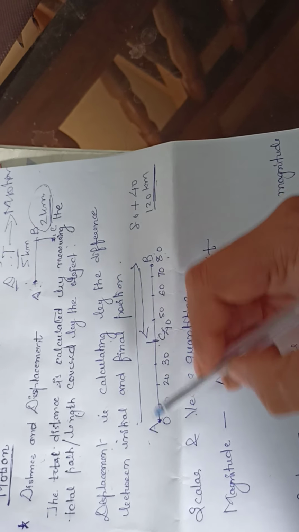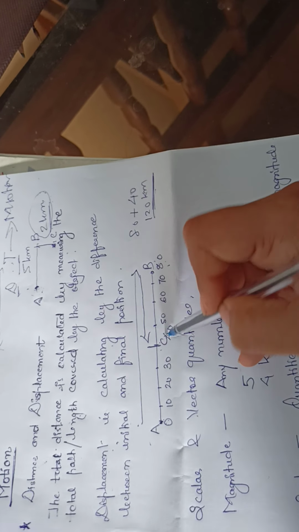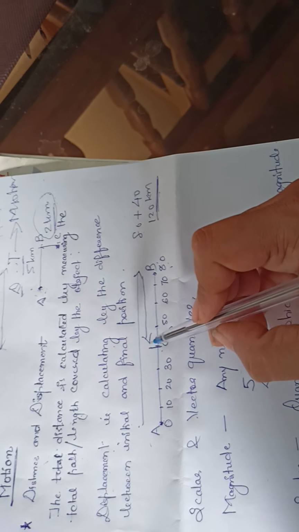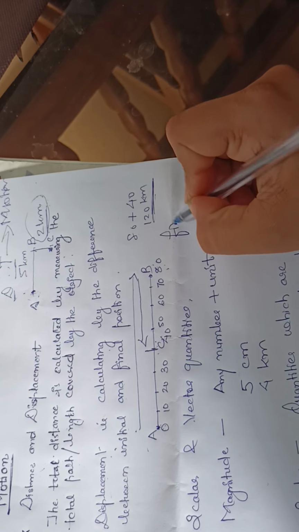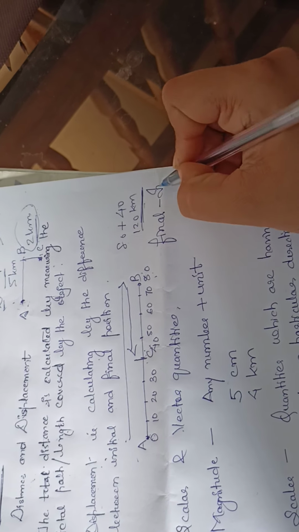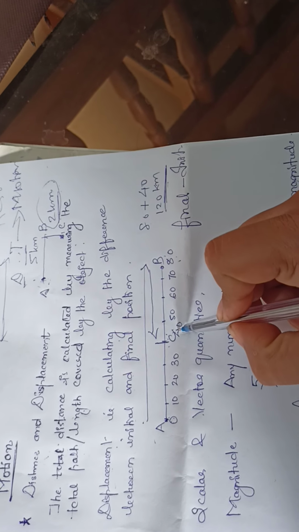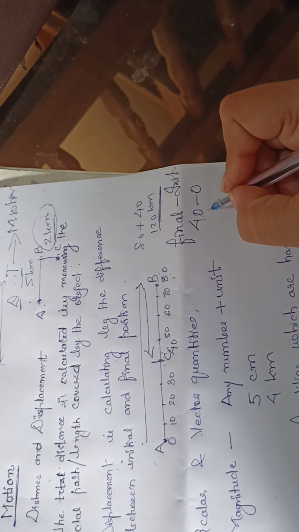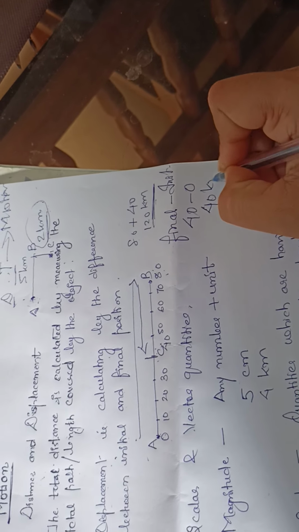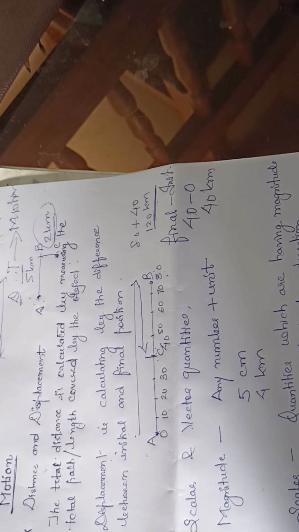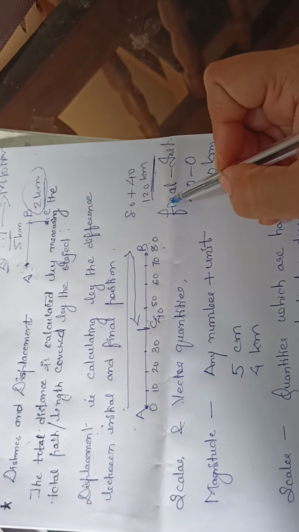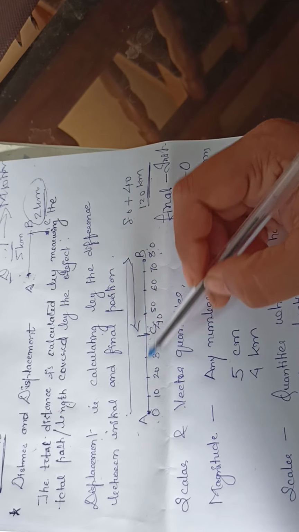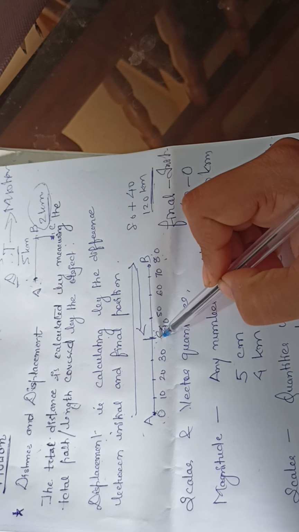Now if it is asked what will be the displacement from A to C? Displacement is calculated by final position minus initial position. So if the final position is 40 and the initial position is 0, it will be 40 minus 0, and the displacement comes to 40 kilometer. So displacement is the shortest distance covered by a body. The other definition of displacement is also there: the shortest distance covered by a body.